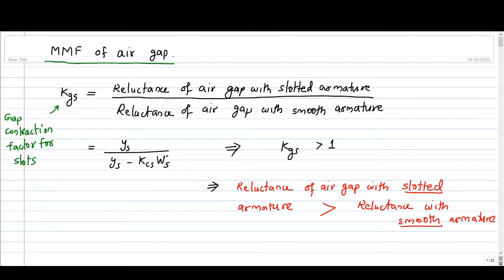If you observe this expression, you can see that the denominator is less compared to the numerator, and kgs is obviously greater than 1. So it implies the reluctance of air gap with the slotted armature is always greater than the reluctance with a smooth armature. Since this ratio is greater than 1, the reluctance for slotted armature will always be greater than the reluctance of air gap with the smooth armature.